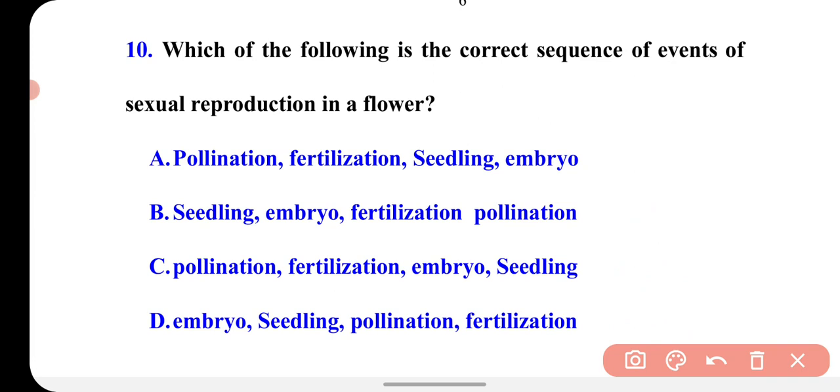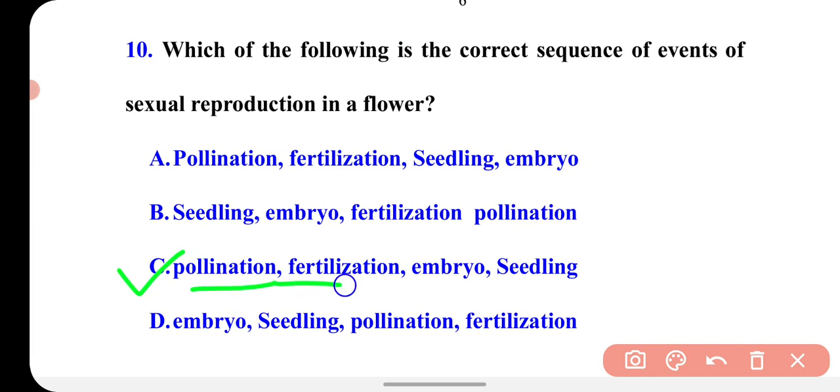I think this is option C, because first of all pollination occurs, meaning the pollen reaches from anther to stigma, and then fertilization occurs. When the pollen grain reaches the stigma, pollen germination takes place, and a pollen tube is formed, then the gamete enters into the ovule and the male gamete fuses with the female gamete.